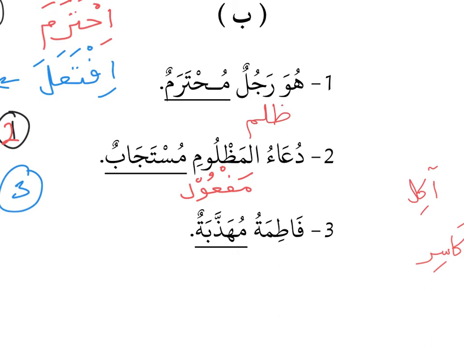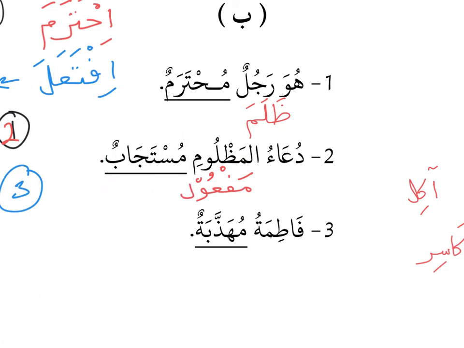When you are not being just to a person, you say zalama. Mazlum means the person who is being unjustly treated, so it is in the passive form. Zalama is the verb, you treat people unjustly, and mazlum is the passive form, where the person is being treated unjustly. So the du'a ul mazlum, the prayer of the person who is being treated unjustly, is mustajab.